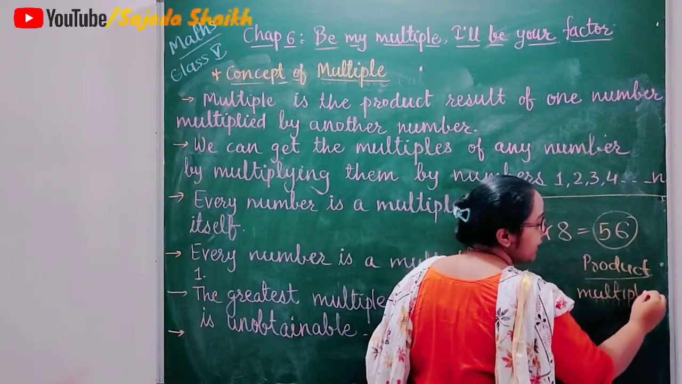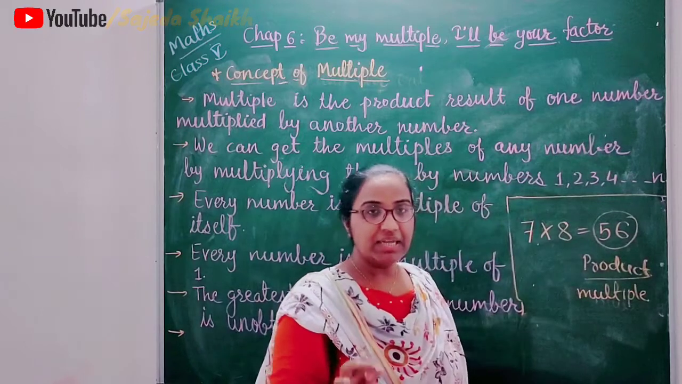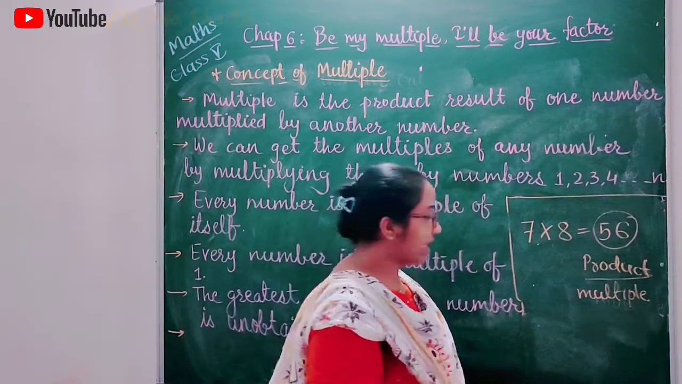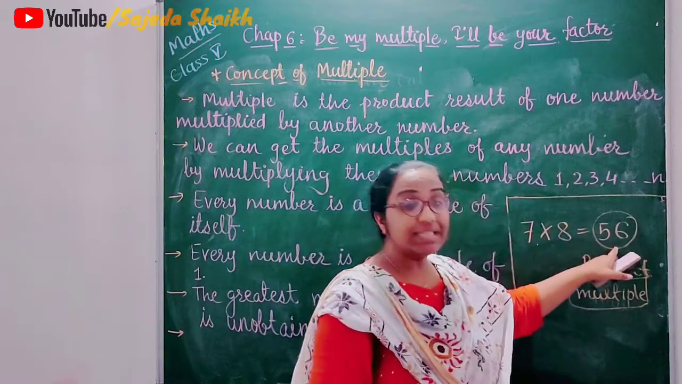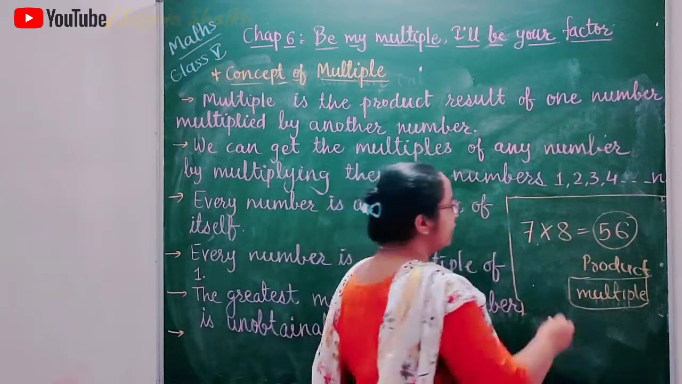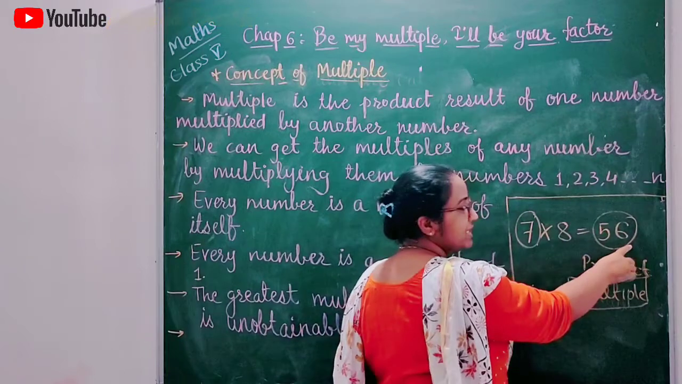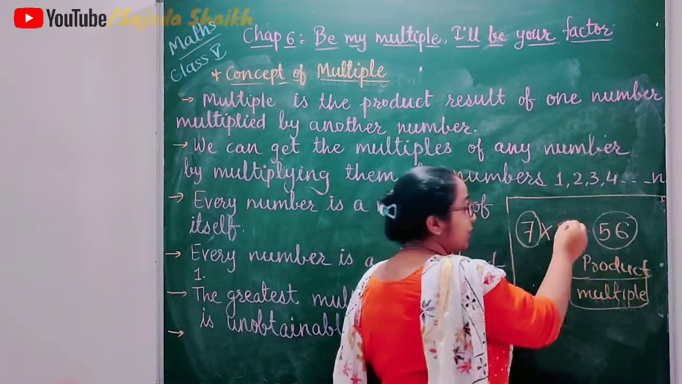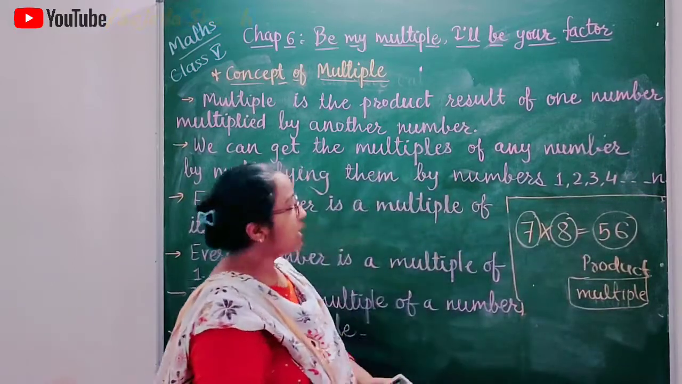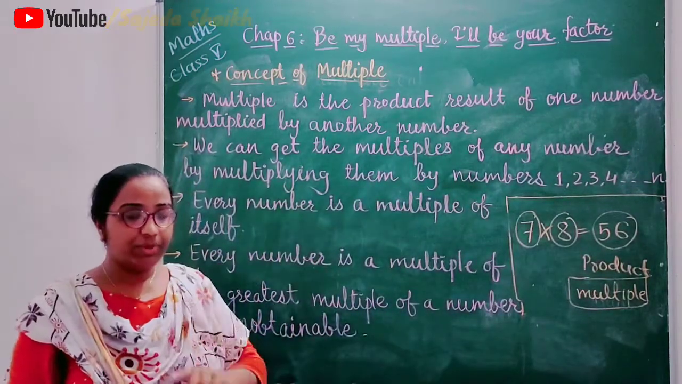But whose multiple? Product means the answer of multiplication, but here we have to learn about multiple. So 56 is a multiple of these two numbers. 56 is a multiple of 7 as well as 56 is a multiple of 8. So this is the concept of multiple that you have to remember.